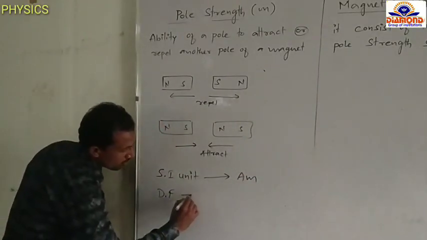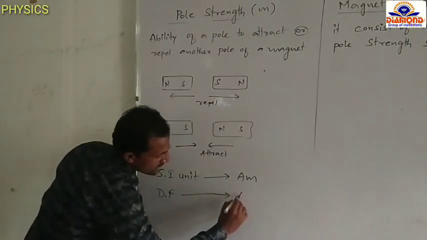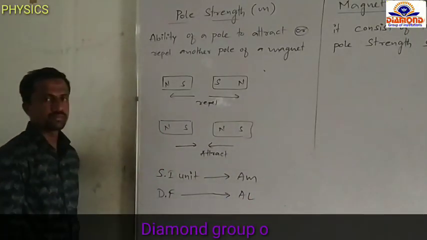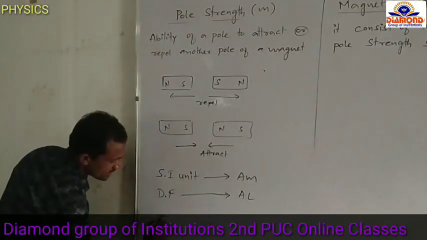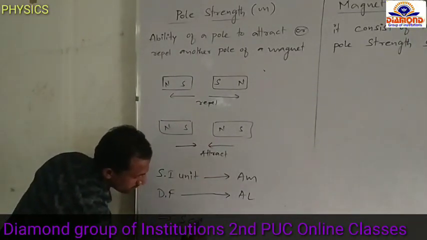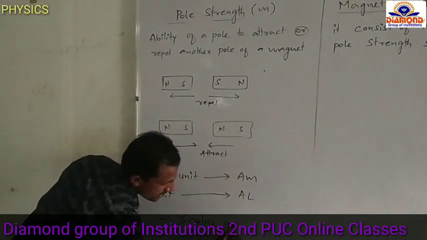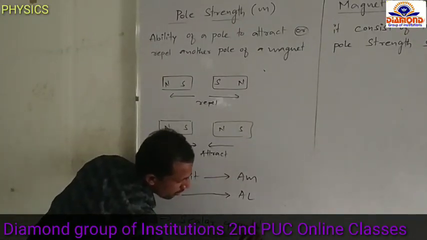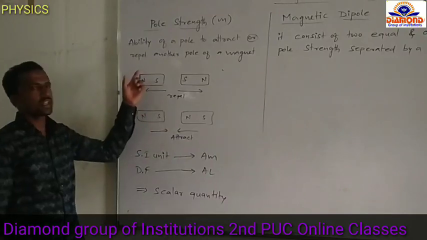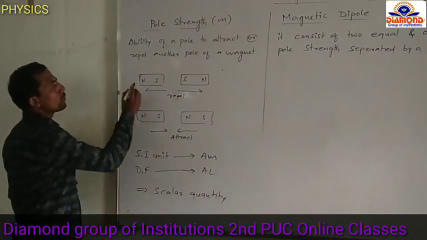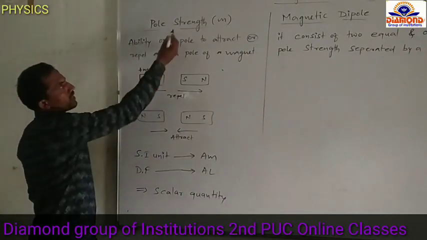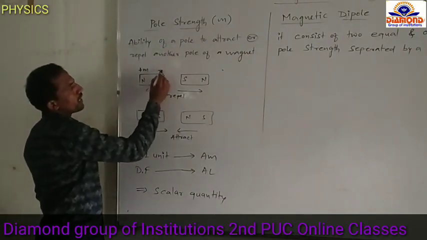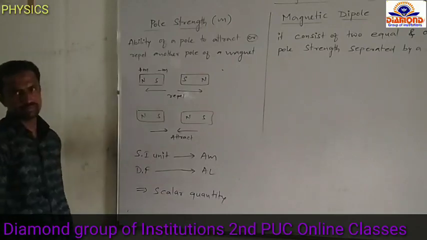The dimensional formula of pole strength is AL. This pole strength is a scalar quantity. Pole strength of the north pole is plus m. Pole strength of the south pole is minus m.